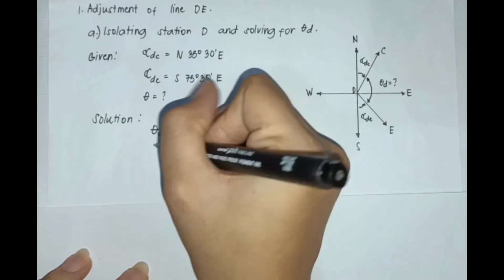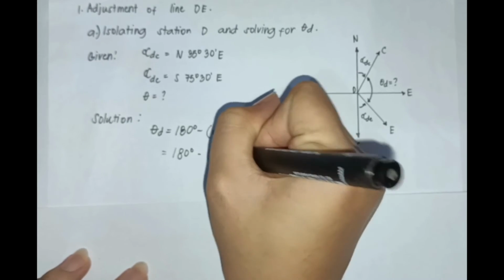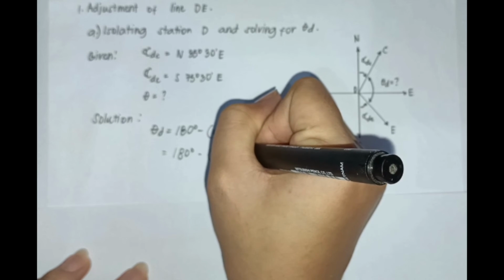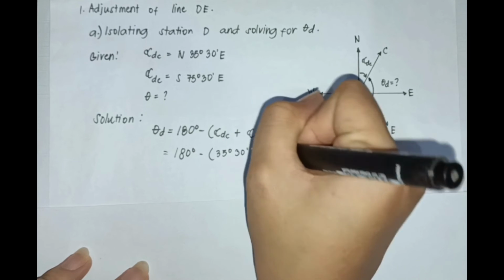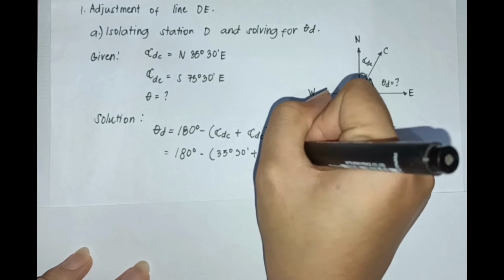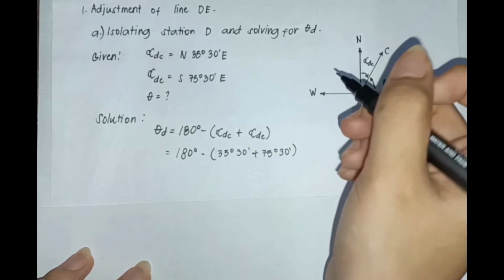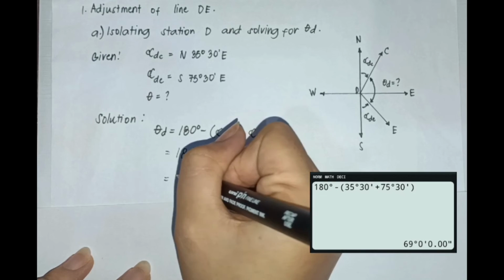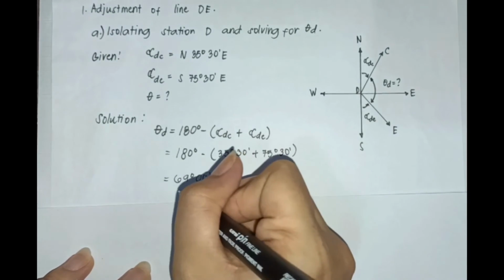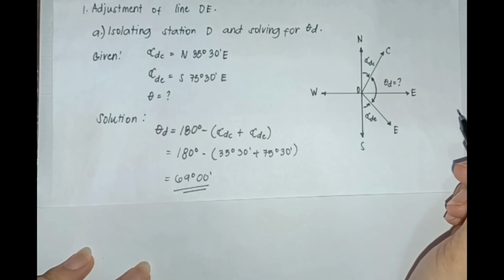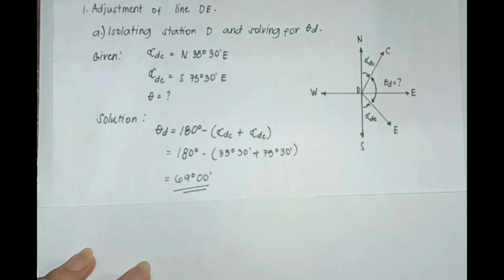So, i-substitute natin yung value sa DC and DE. 180 degrees minus the value of line DC, which is 35 degrees and 30 minutes, plus the value of line DE, which is 75 degrees and 30 minutes. So, we just have to add these two and subtract it from 180 degrees. So, it's equals to 69 degrees and 0 minutes. So, this is the correct value of the included angle at station D regardless of its local attraction.